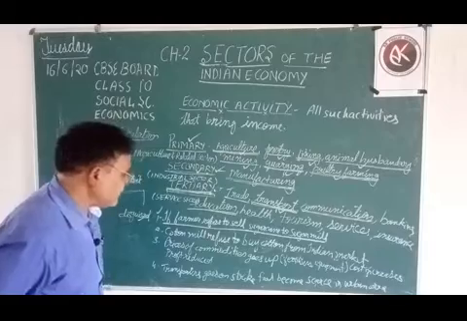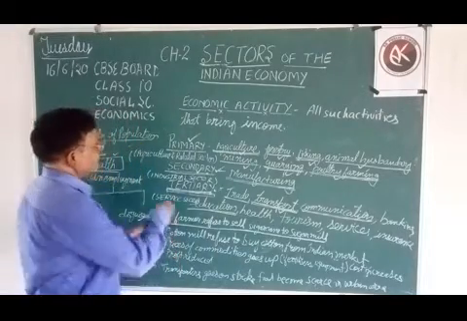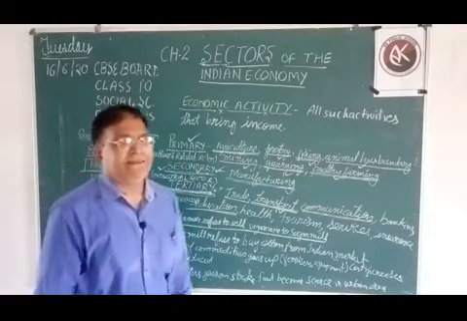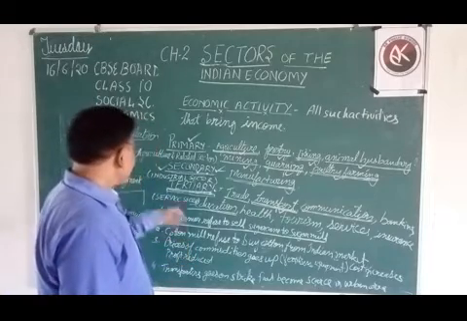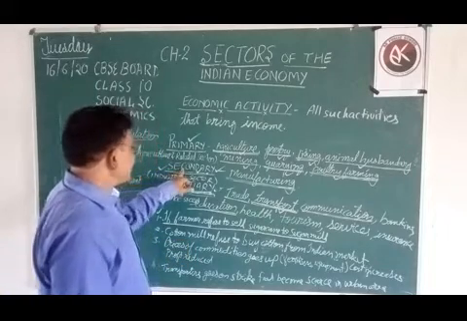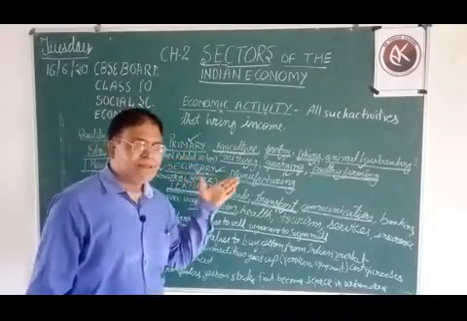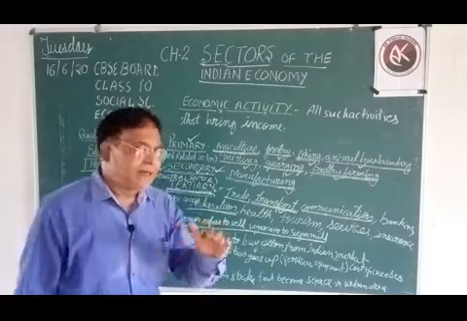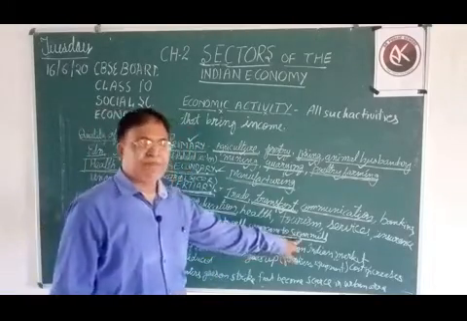So what will happen? The sugar mill falls in the category of the industrial sector, that is secondary activities. So here the secondary sector is dependent on the primary sector, that is sugarcane falls in the category of primary sector, and the secondary sector is the sugar mill industry.